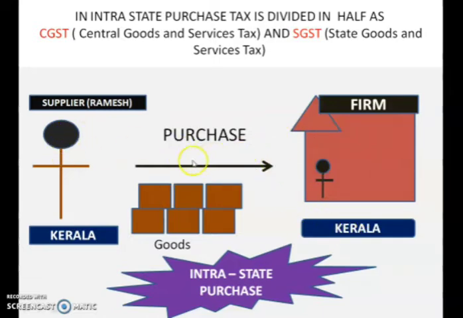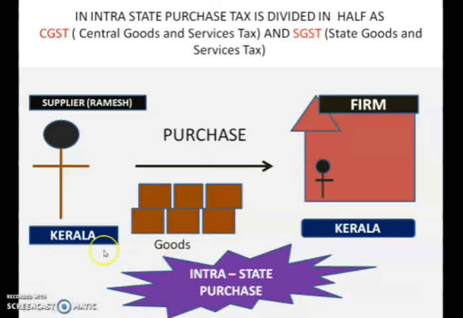This firm had purchased certain goods from Ramesh. The firm is purchasing certain goods from Ramesh. Do you know what sort of purchase is this? It is known as intra-state purchase.